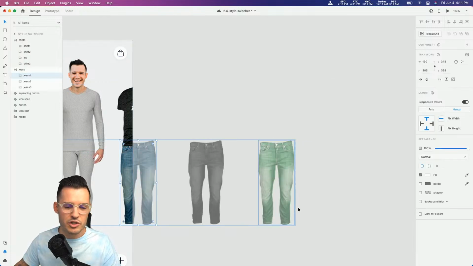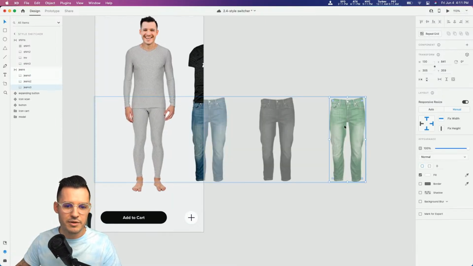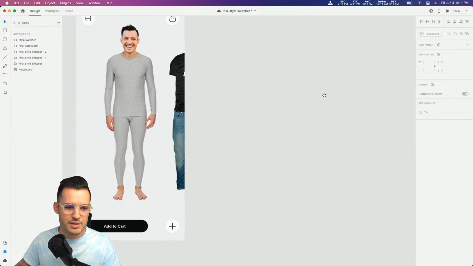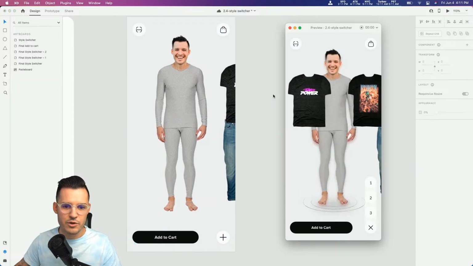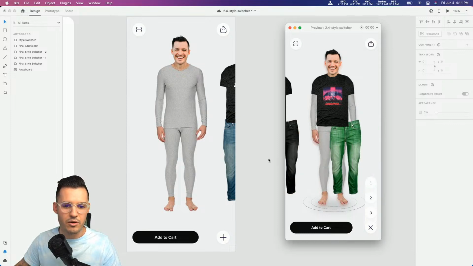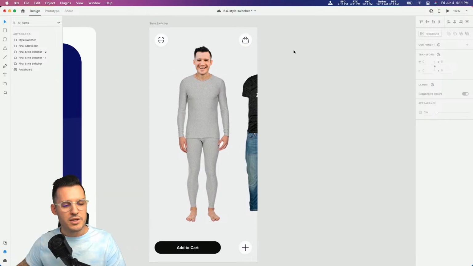I'm going to do the same thing with the jeans. That way we have plenty of room to slide these elements around, right? The same thing goes there. And again, now we should be able to slide these things all the way over. No problem at all. Jeans go right into place. Perfect. Okay, so that's pretty cool.